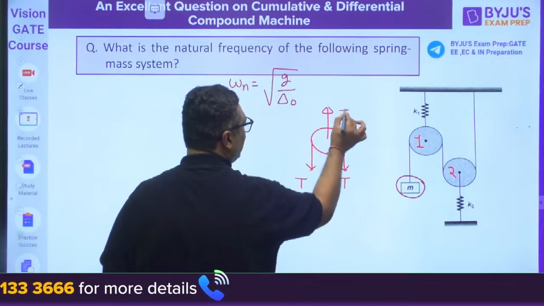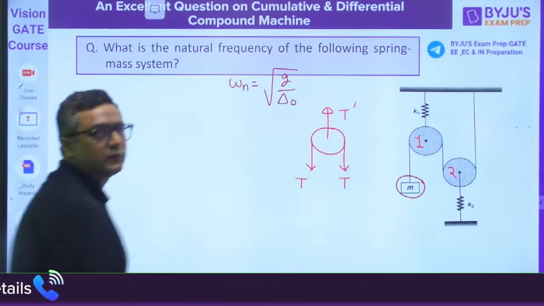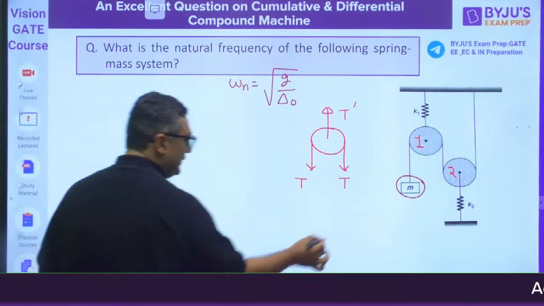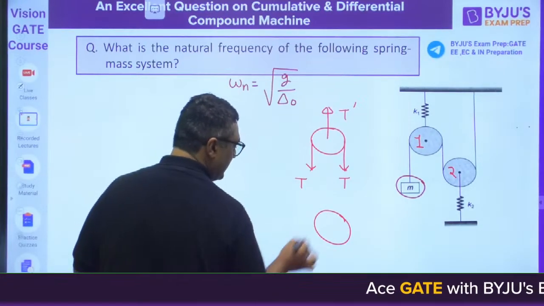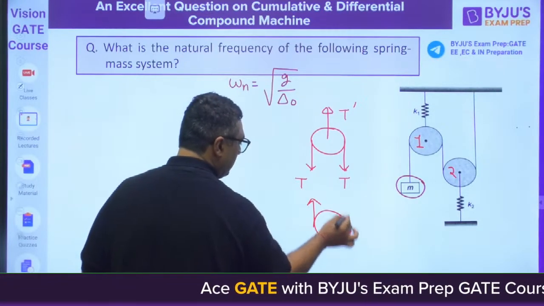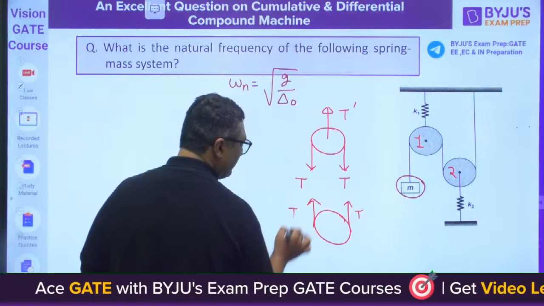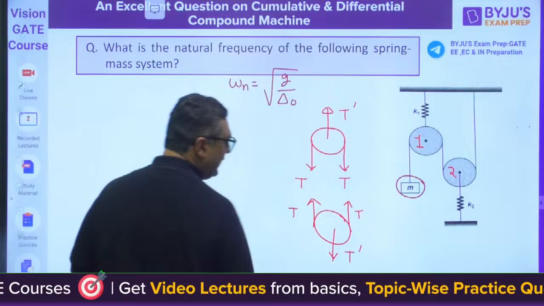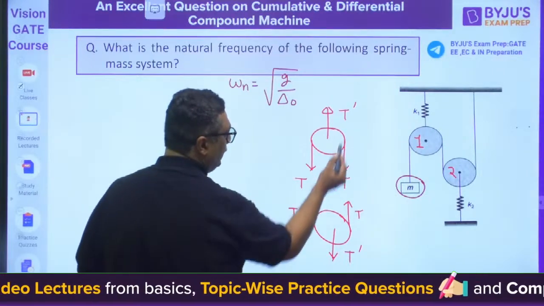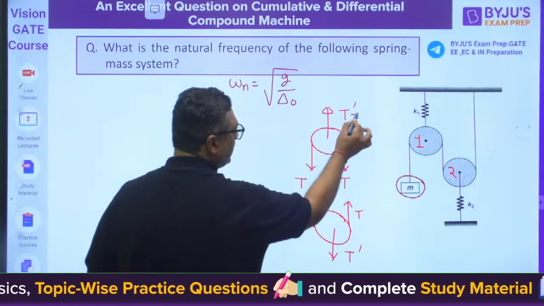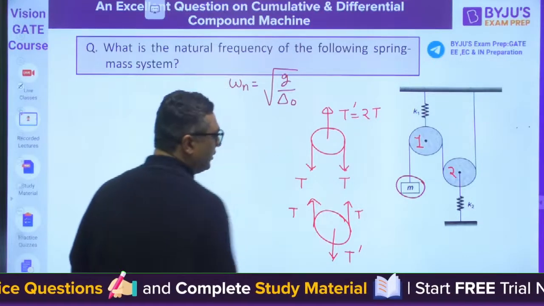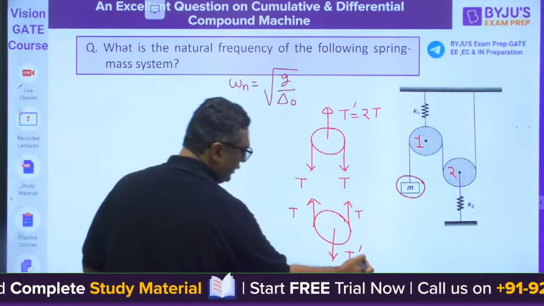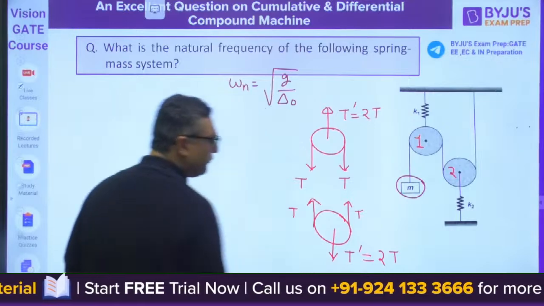Let us say upward tension is T dash. Then we have the second pulley. Second pulley will have tension T, as same string will have same tension. Downward tension will be T dash. Why T dash? Because for the first pulley, T plus T is equal to T dash for equilibrium of the body. Here also these are 2 T's, so it should be T dash equals 2T only.